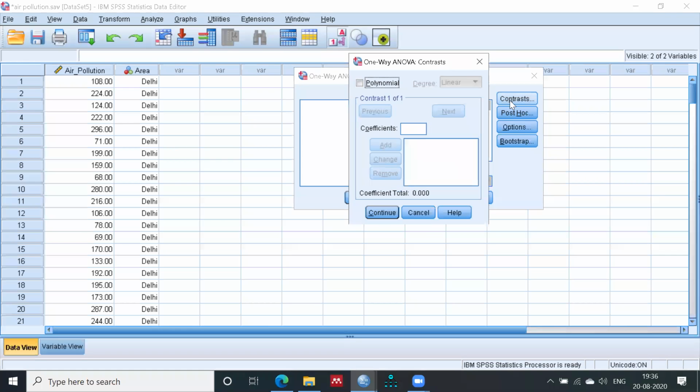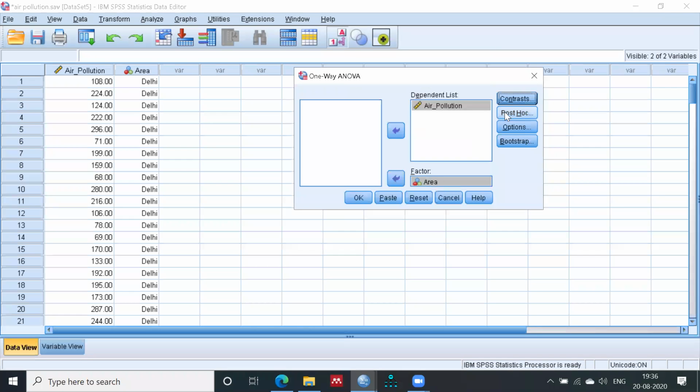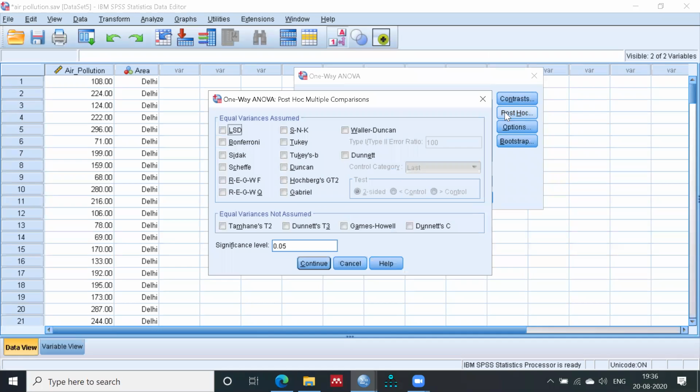Go to contrast. In the contrast, there is a term polynomial and all the values are not enabled. So just cancel this. Now the important value is post hoc, right? In the post hoc, select the Tukey, because Tukey is the most widely acceptable in any research. One of the best analyses if we talk about the post hoc test. So just select the Tukey here, that's it, and click on continue, right?